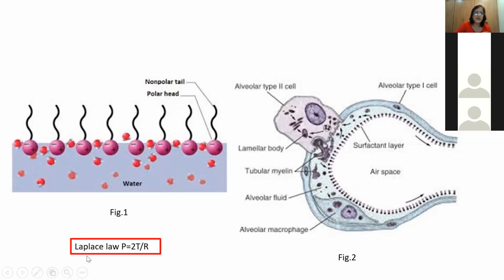And if you know Laplace law, the pressure required to inflate is always equal to 2T by R. So if you reduce the surface tension, T, the pressure requirement will be reduced. Or the other way, if you can increase the radius, so if you can inflate the alveolus a little bit, the pressure requirement to inflate further is reduced. So this is Laplace law. It is the basis of how RDS occurs.